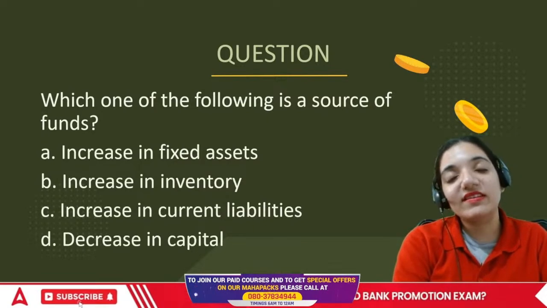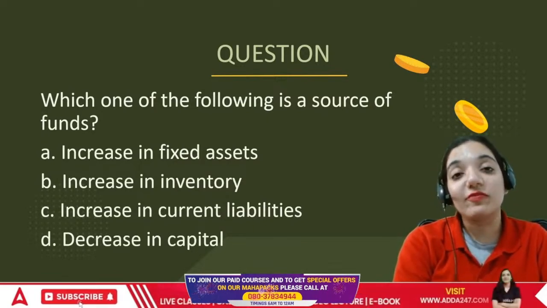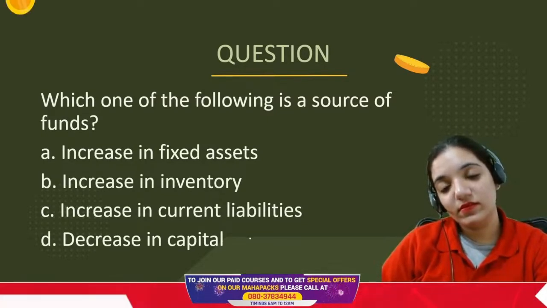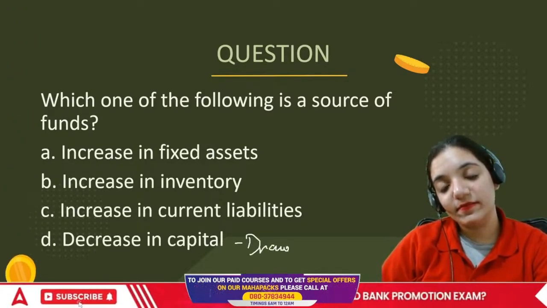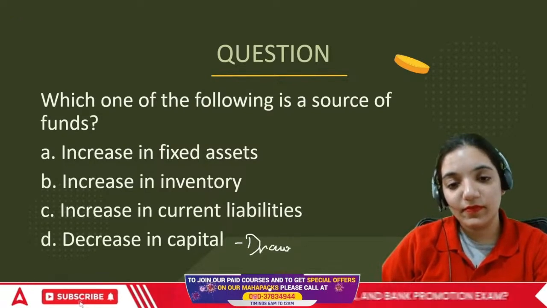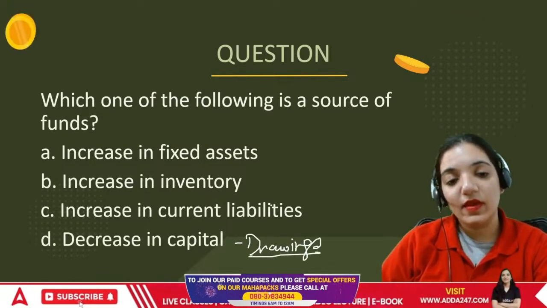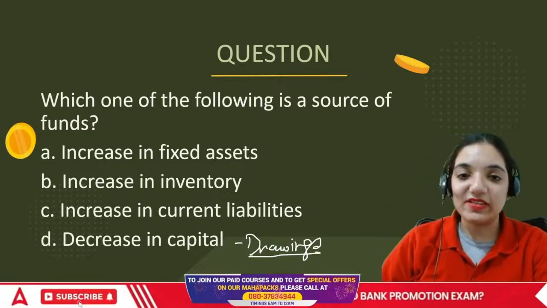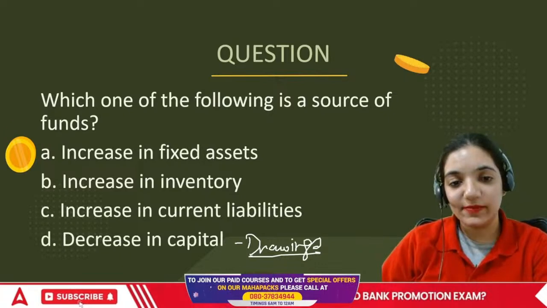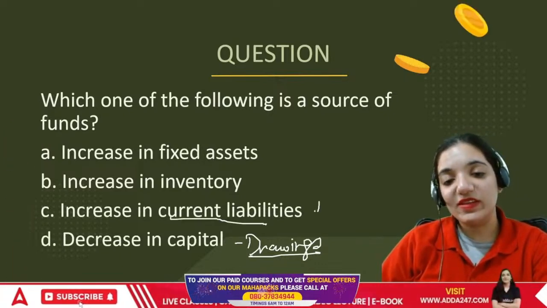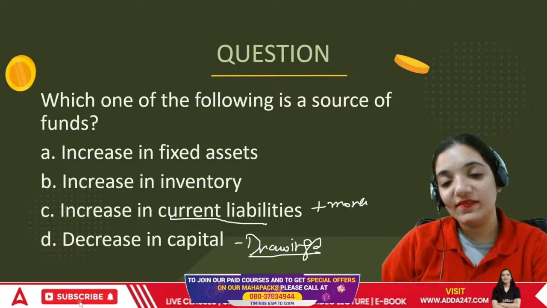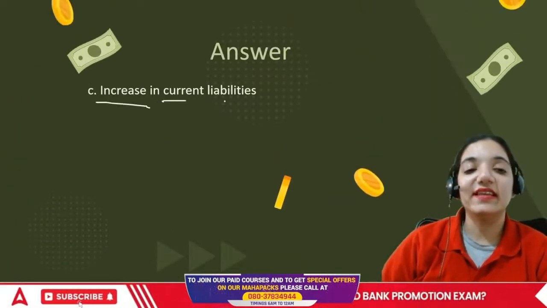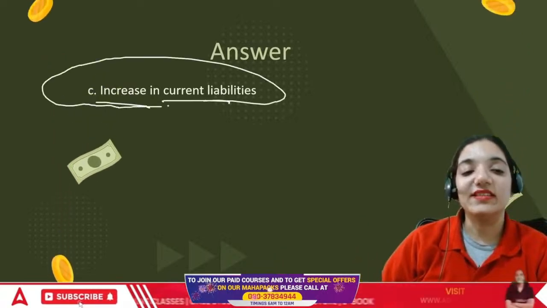Increase in current liabilities or decrease in capital. The moment there's a decrease in capital, that means I've taken the money out of my business, which is called drawings. And increase in current liabilities, everyone, means I'm getting more loans. More loans means plus money. So in this case, the correct answer is increase in current liabilities.